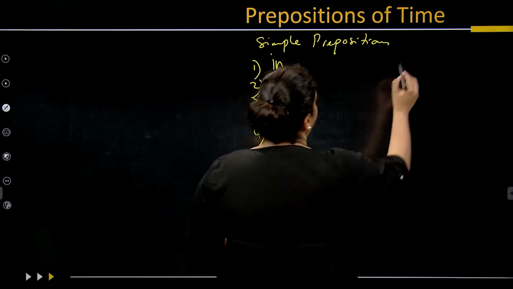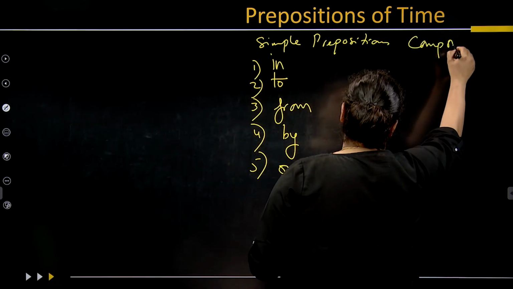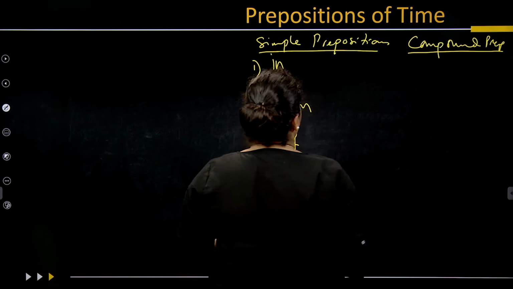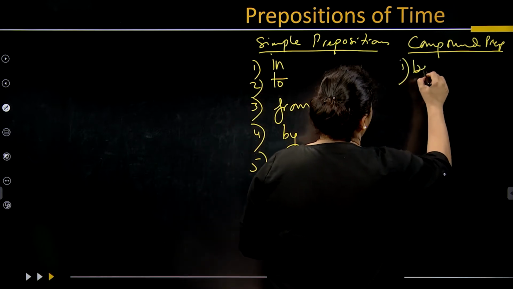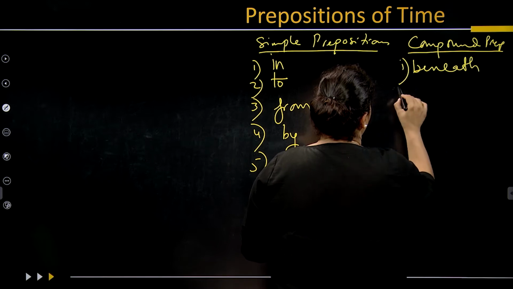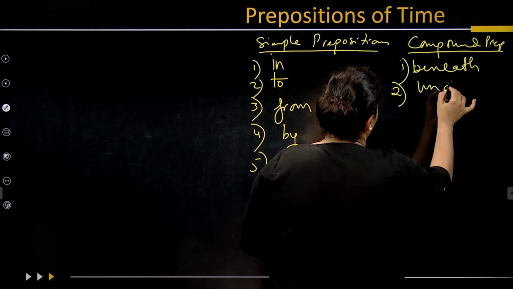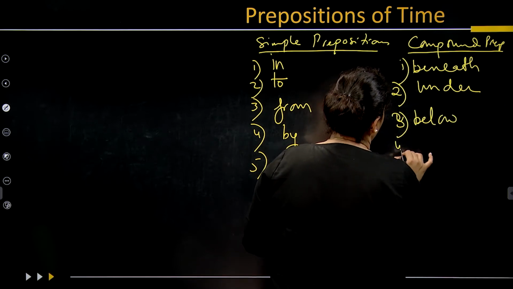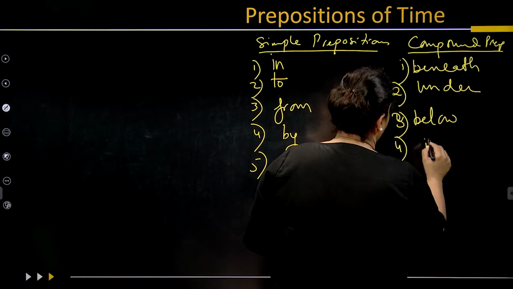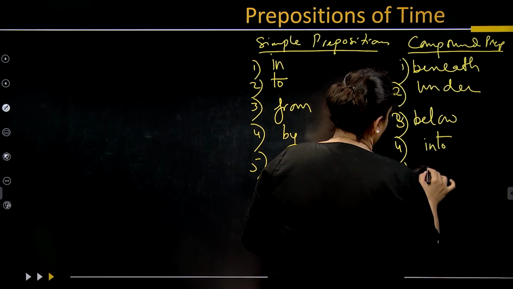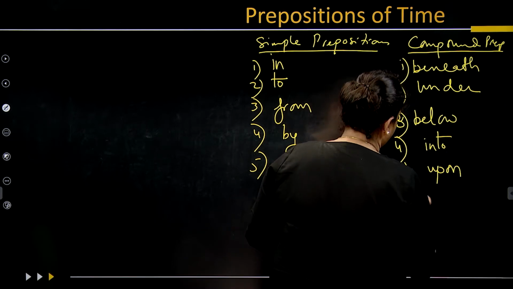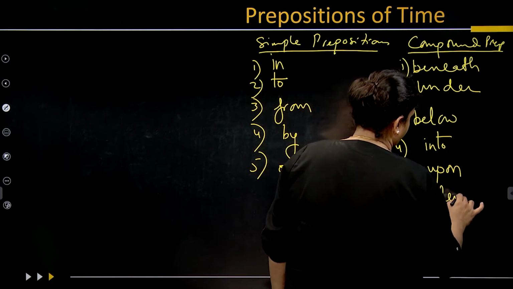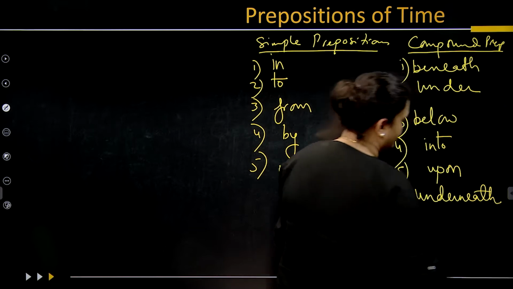When we are talking about compound prepositions, we are going to talk about words like beneath, under, below, into, upon, underneath.